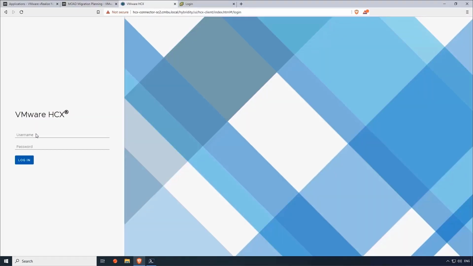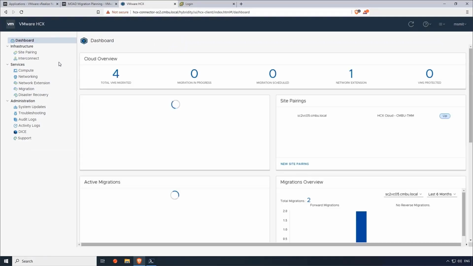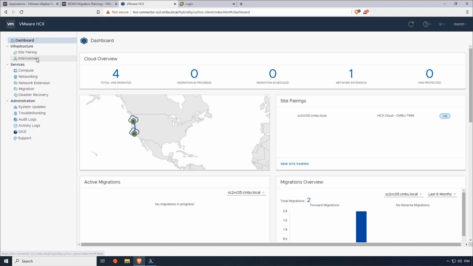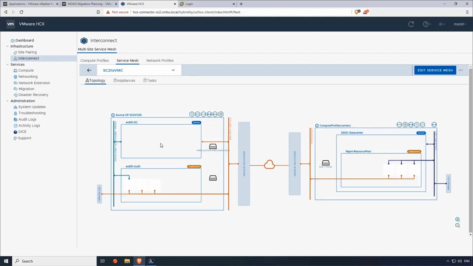I'm going to log into ACX, and this goes beyond my networking engineering capabilities or responsibilities, but let's just move forward, because I want to make sure that ACX and the data center interconnect, the ACX interconnect, is actually functioning before we give the go-ahead for this migration. I can see we have this San Jose data center and the VMware Cloud on AWS in US West 2 in Oregon. All the services are green. Just want to check the topology real quick, to make sure that everything is still green here, which it is, so that's good.